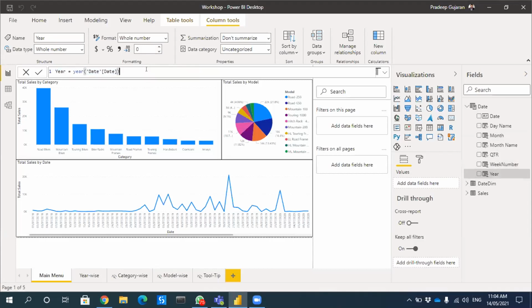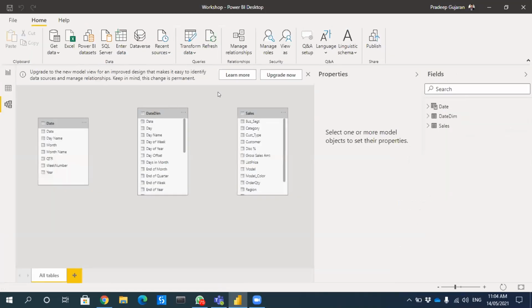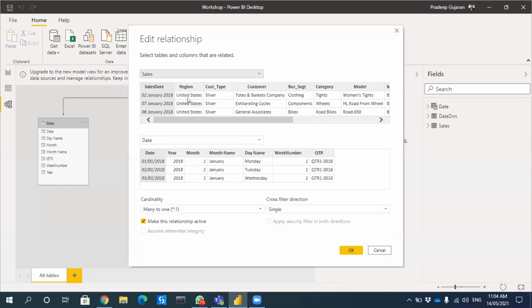Yes. So यहाँ तक हमने किया था. Then what we did, we created a relationship between the date dimension which we created and the source data. That is our fact table. And the type of relationship was one to many, many to one, because this is my master table and this is my fact table.